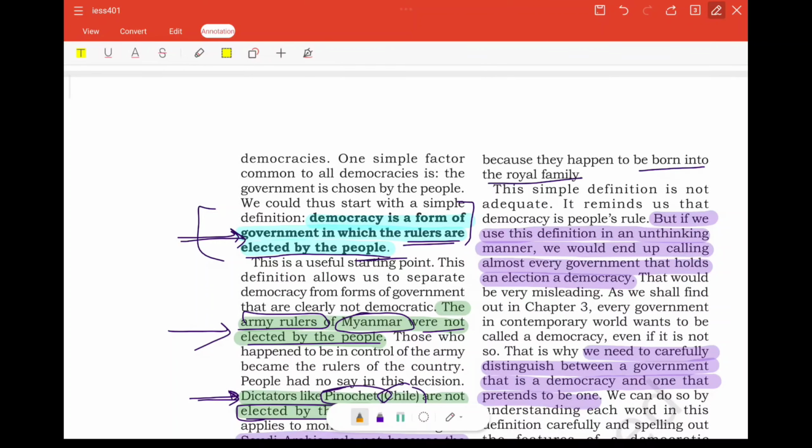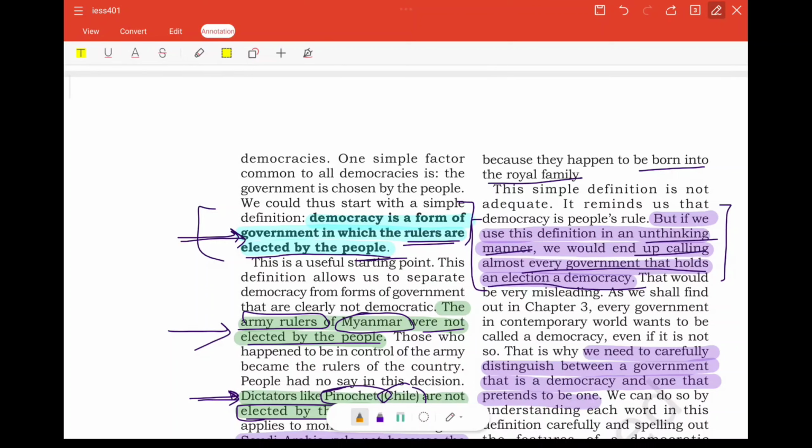Please look into this highlighted part: if we use this definition in an unthinking manner, we will end up calling almost every government that holds elections a democracy. If we go through the definition which says that a government in which rulers are elected by the people is a democracy, it means that any country where elections are held is called a democratic country.